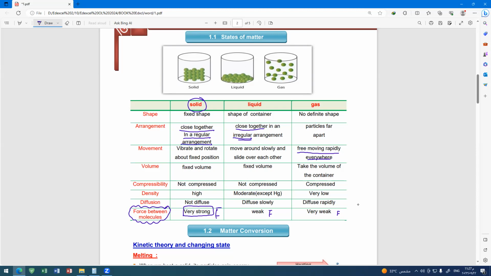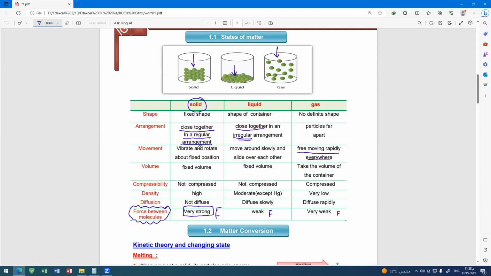Since there is no distance between the particles in a solid, a solid cannot be compressed. When you apply pressure by pressing them together, they cannot be pressed because there is no distance. What about the liquid? The same. The distance is very small. What about the gas? The gas can be compressed because the molecules can approach each other. So pressure is always accompanied by cooling, because cooling makes the vibration of these molecules very small, so they can approach each other.